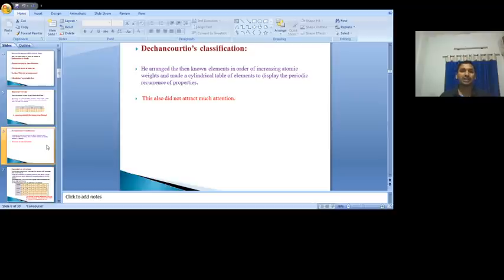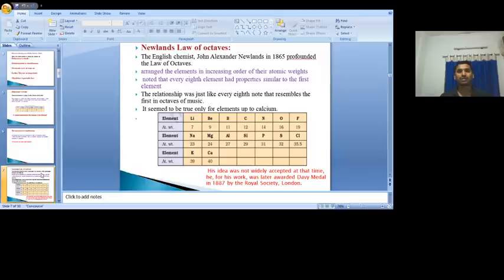However, it did not attract many people, so it was very soon discarded. Going to the third development, Newland's law of octaves. Newland also made a significant contribution in the development of the periodic table. What is the base for Newland's law of octaves? Arrange the elements in the increasing order of their atomic weights. While arranging that, every eighth element had properties similar to the first element.